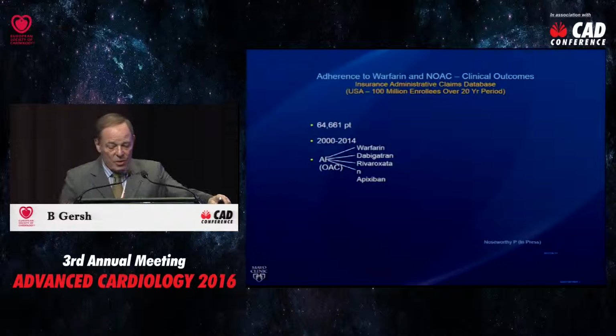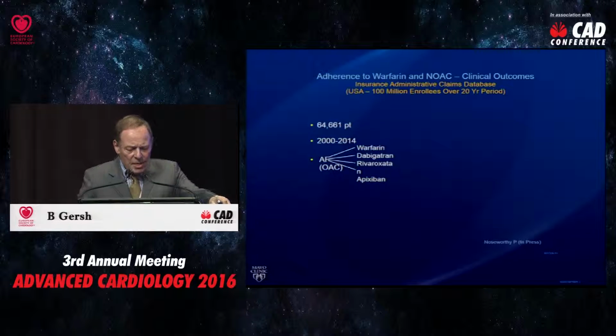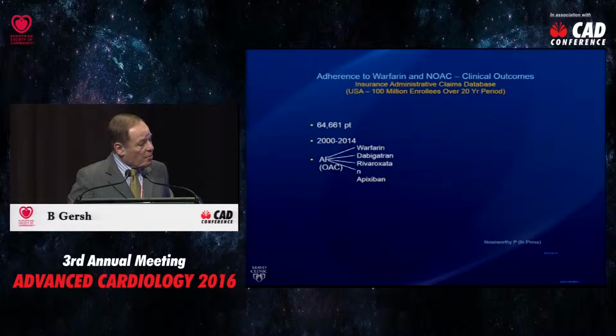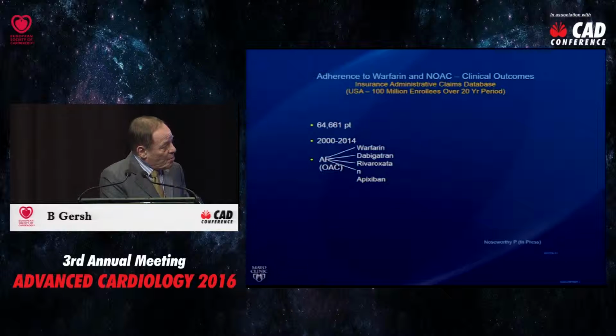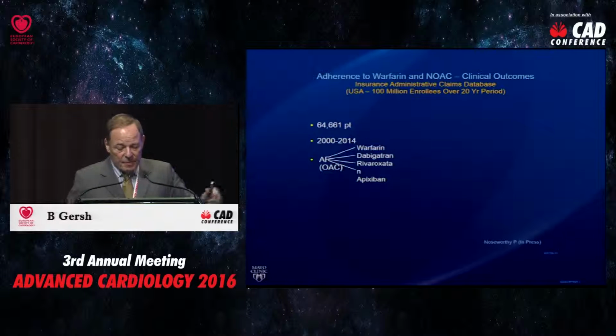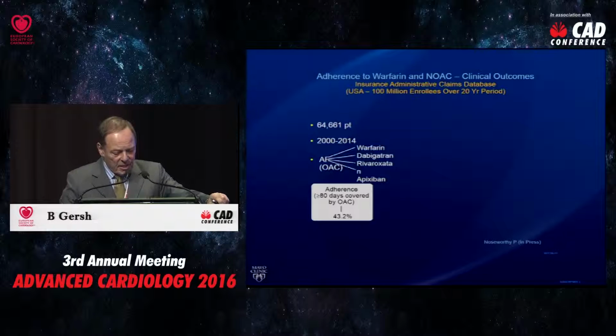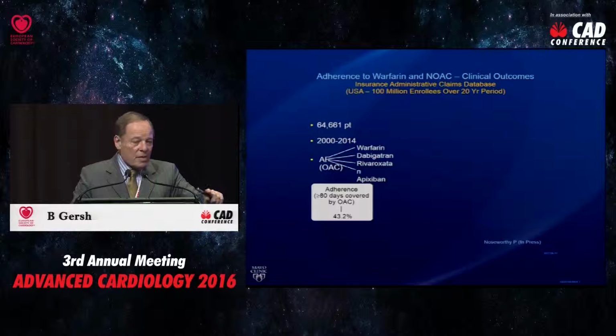So if you have a population at a higher risk of stroke, probably it's a good idea to anticoagulate everybody with a CHADS-VASC of 1. But in those with a lower risk of stroke, like in Sweden, it didn't hold up. And this remains controversial. Now, this is a study that we have now in press. It's interesting. We have access to 100 million people, enrollees in a large insurance company database, and 64,000 patients were looked at in this study. These were patients on warfarin, dabigatran, rivaroxaban, and apixaban.